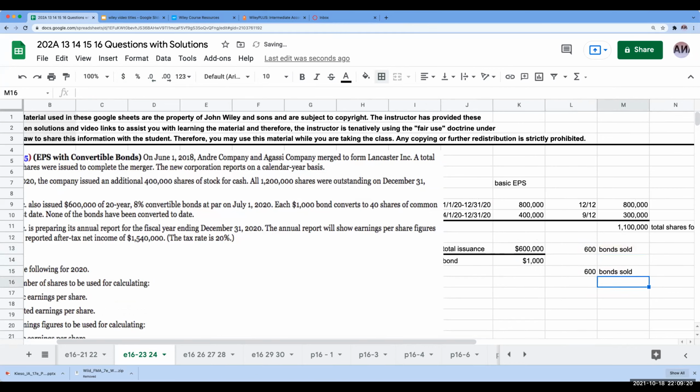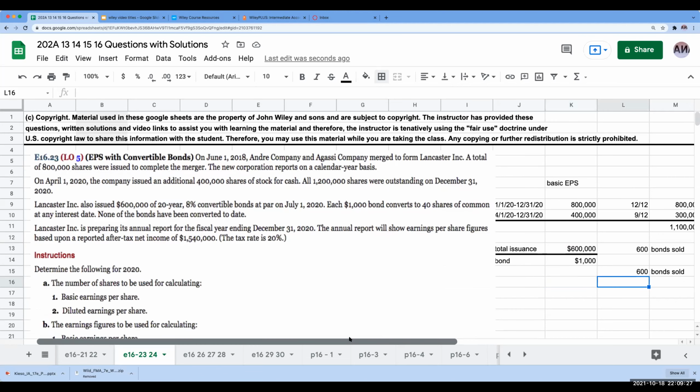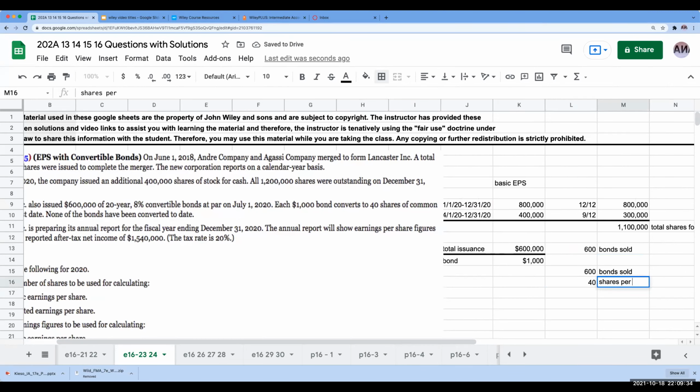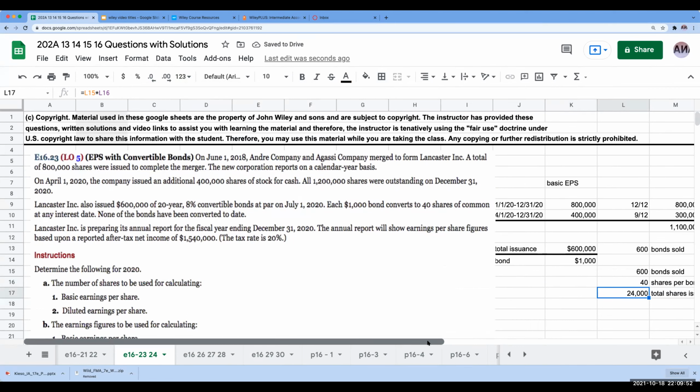These 600 bonds sold are going to convert. Each $1,000 bond converts to 40 shares of common stock at any interest date. So, with 40 shares per bond, my total shares being issued will be 24,000 shares, right? I first want to figure out the total number of shares that are going to be issued.